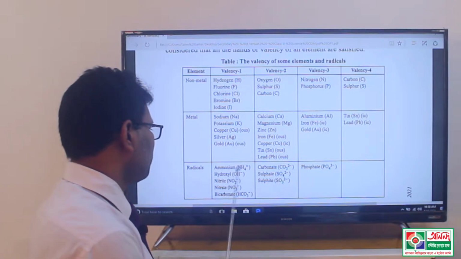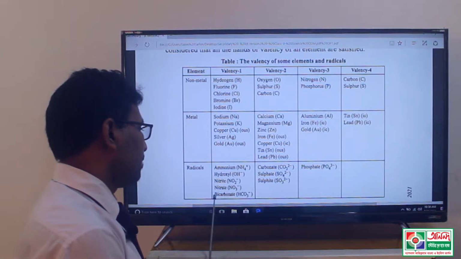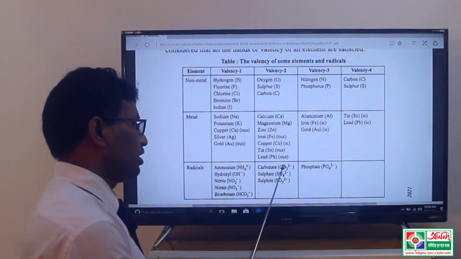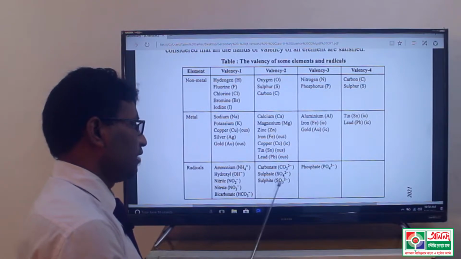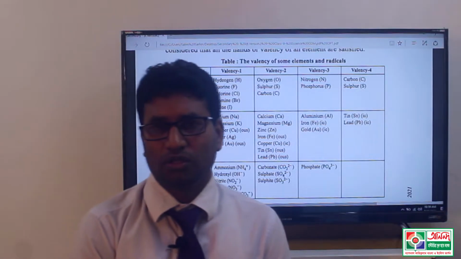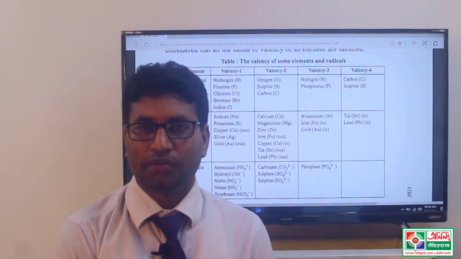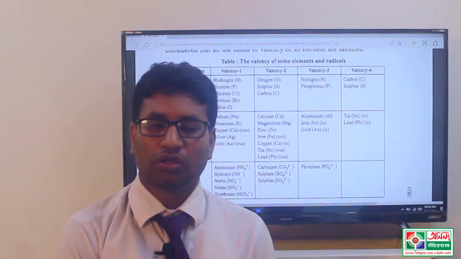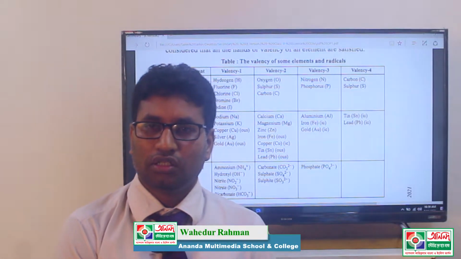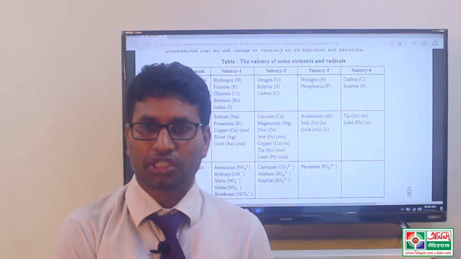Suppose ammonium, hydroxyl, nitrite, nitrate, bicarbonate, carbonate, sulfate, sulfite, phosphate. This valency table is very important for forming a compound, and this is also very important for chemical reaction.